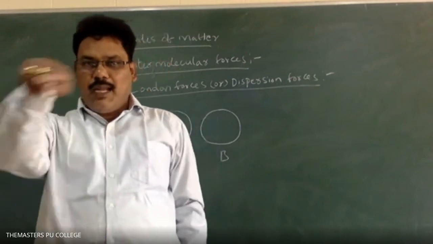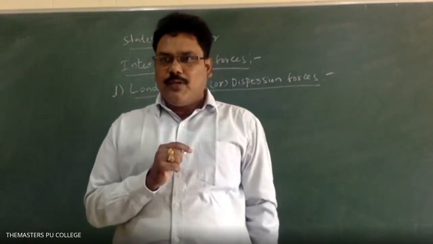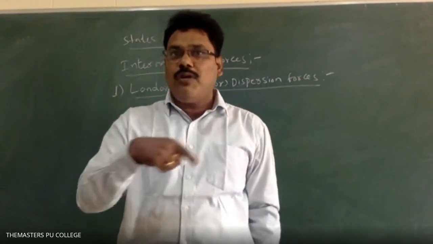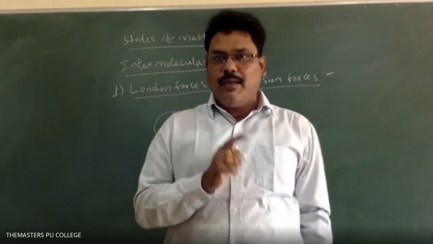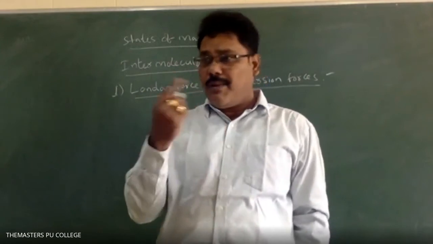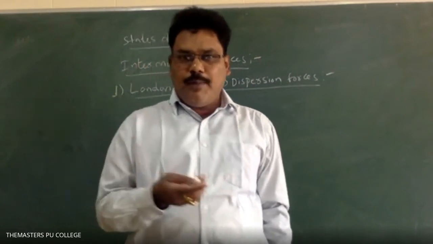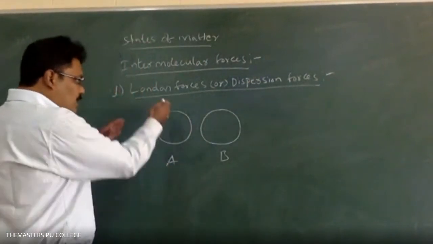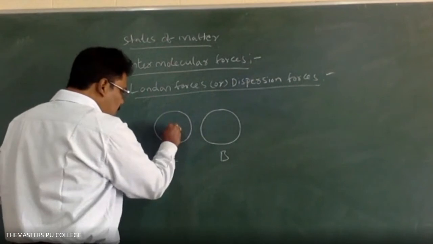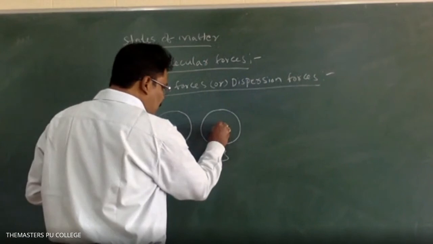You learned about this electronic cloud. What is that electronic cloud? That is nothing but an orbital. Around this space, the probability of finding the electron is maximum, that is 95%, and it is known as the orbital. Orbital is nothing but electron cloud, right? We have different types of orbitals, s, p, d, f, etc. In the spherical shape, the nucleus, which is positive charge, is present at the center of the atom. So this is the center.